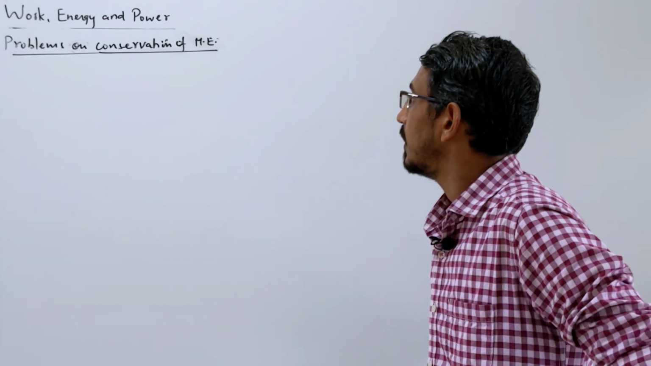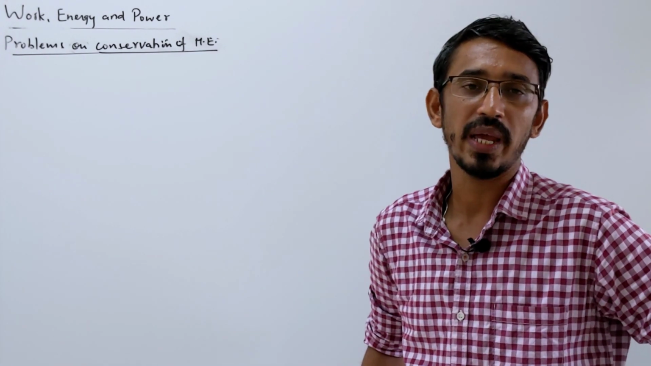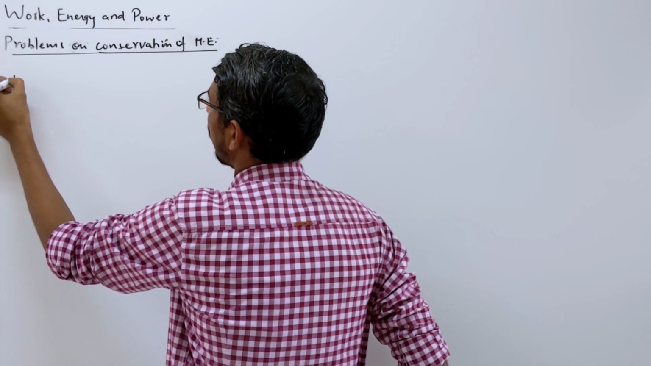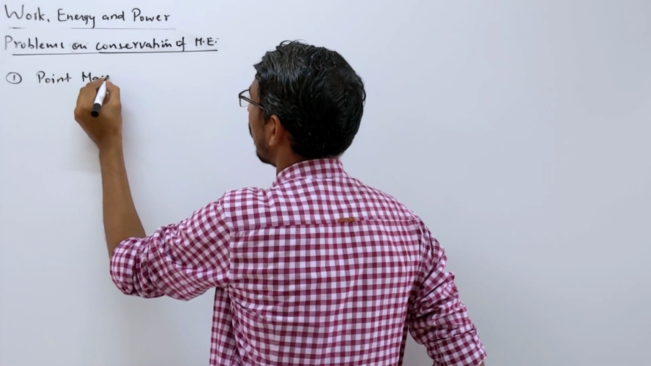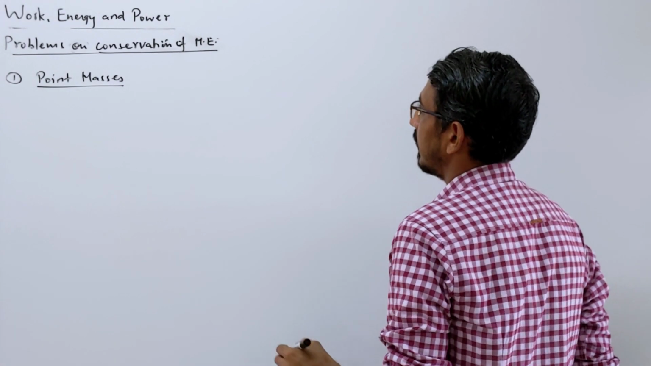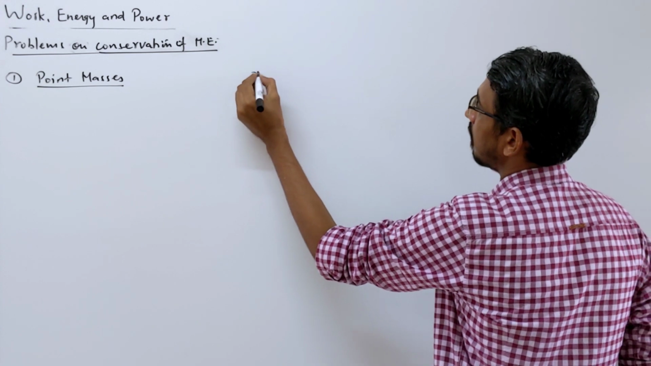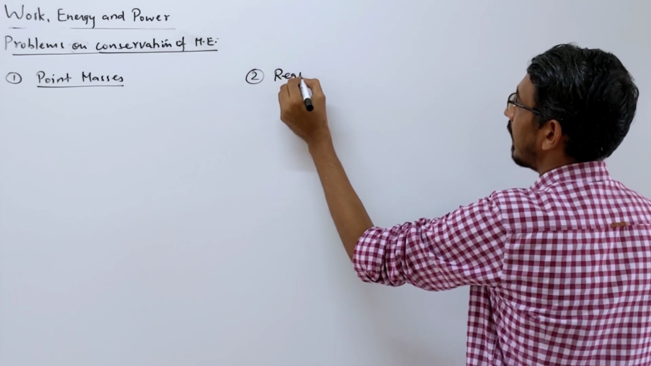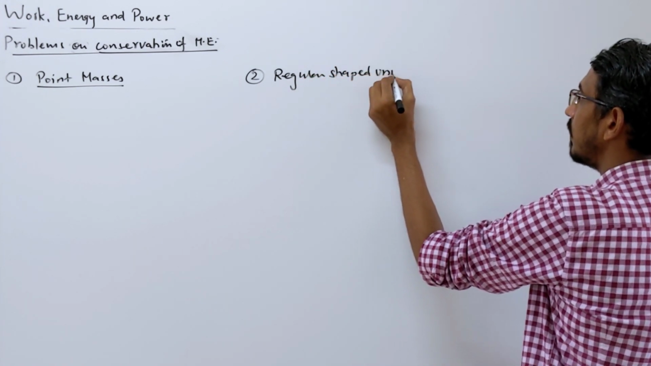Okay, let's start. When we see problems on conservation of mechanical energy, we will see mainly two types of problems. I divided them into two categories. One I call based on point masses. The second type of problem will be based on regular shaped uniform bodies.